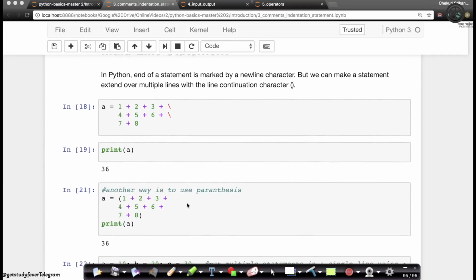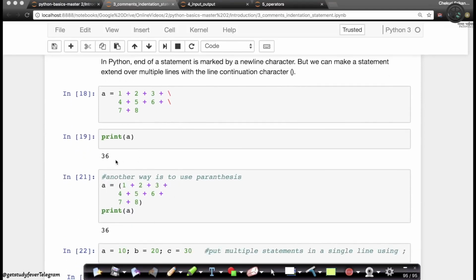The other way to do multi-line statements, instead of using a backslash, is to put everything in parentheses like this. The moment you open a parenthesis like this, or small braces, it understands that till the time the braces are closed, everything is part of the same statement, and everything will work like a charm.